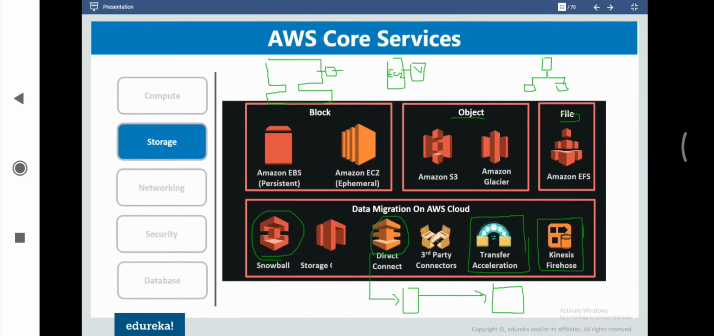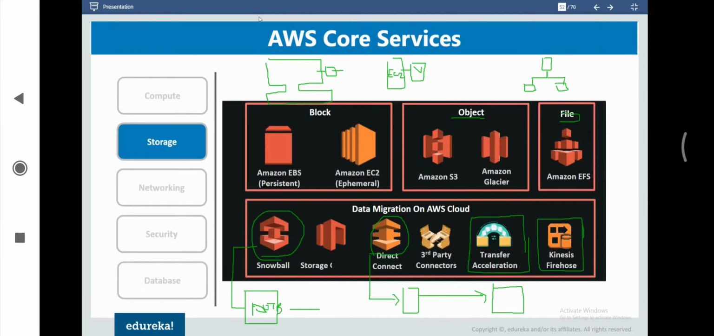Right? And Snowball is basically used as a physical device. For example, if we want to export 100 TB of our on-premise data set into the S3 service, then we can load the entire data into the Snowball physical device, and then we can have this device taken back to the AWS environment, and then the AWS team will simply migrate the entire data set into S3 by using this Snowball physical device.